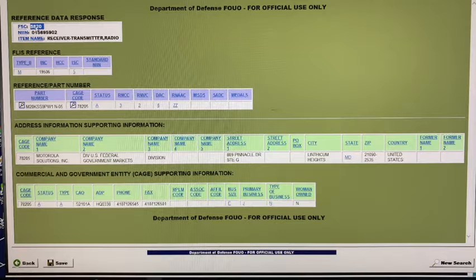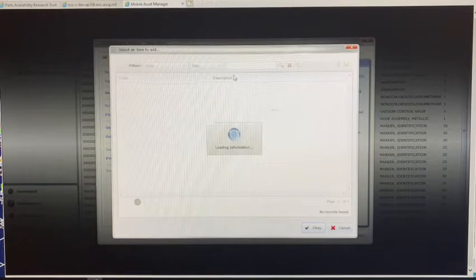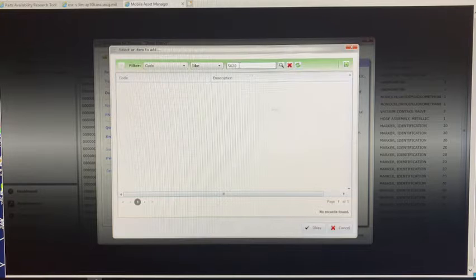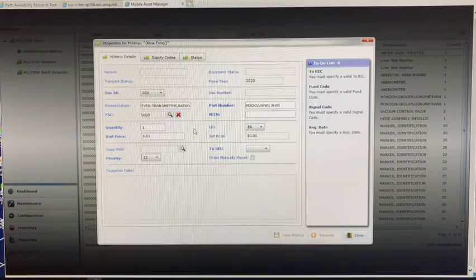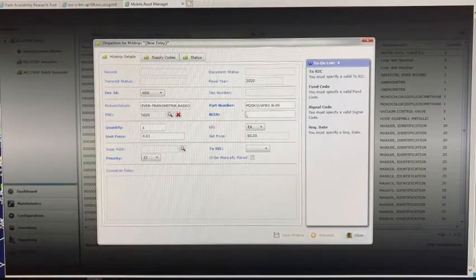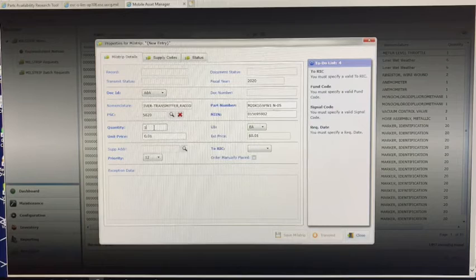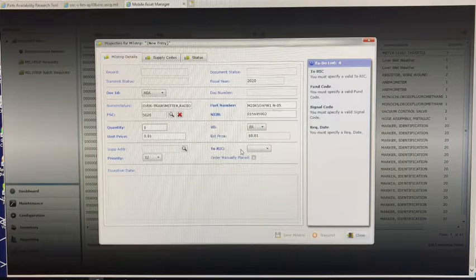For the FSC, find the FSC in FedLog, and on your mill strip, click the magnifying glass next to FSC and select the appropriate FSC. For the NIN, enter the 9-digit number as listed in FedLog. For quantity, enter the quantity you require. For depot level repairable items, the quantity should always be 1 to ensure each item is accounted for individually.